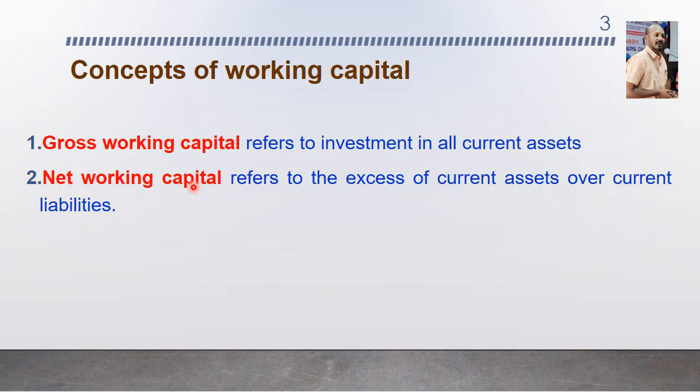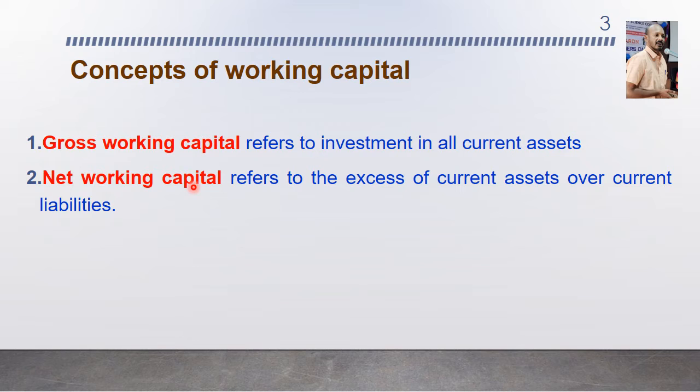Current liabilities include trade creditors, bills payable, outstanding expenses such as wages and salaries, dividends payable, tax payable, bank overdraft, etc. The net concept of working capital is significant in the context of financing of working capital, the short-term liquidity aspects of the business, and the like.